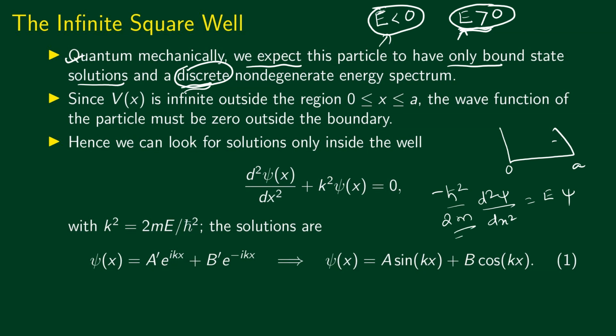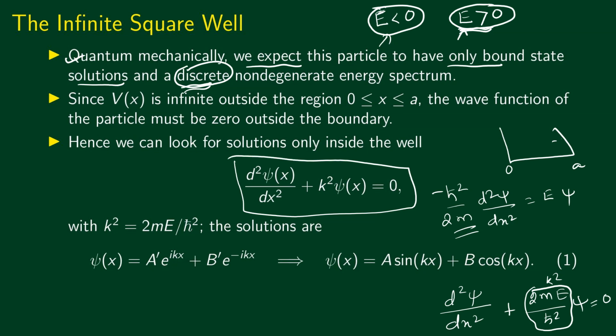Now we can multiply throughout by minus 2m by h bar square. The time independent Schrodinger equation becomes d square psi by dx square is equal to minus 2mE by h bar square psi. We can bring it to this side, so we can write this as d square psi by dx square plus 2mE by h bar square psi is equal to 0. Now this 2mE by h bar square can be written as k square. That's how we get the equation in this form. So inside the well, the Schrodinger equation has this form: d square psi by dx square plus k square psi is equal to 0. Remember that we are talking about the time independent Schrodinger equation.